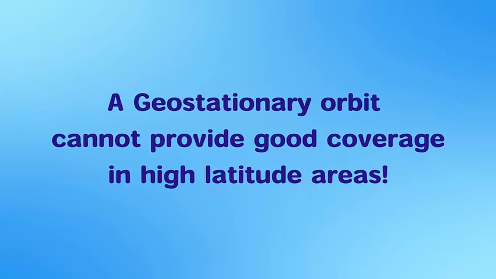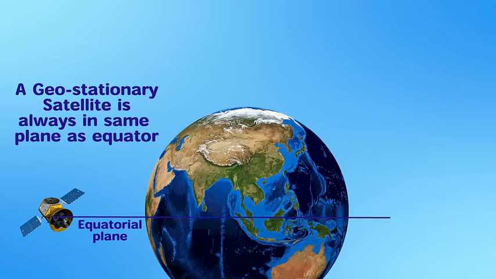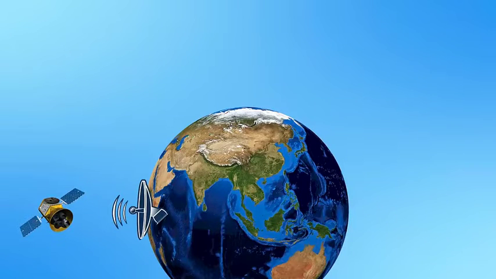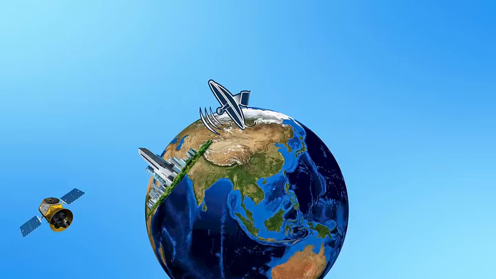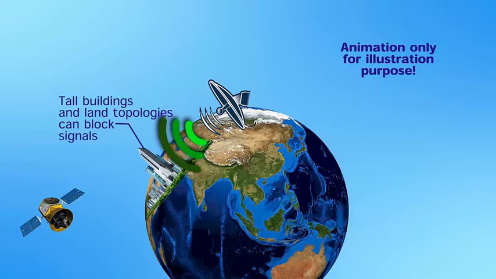A geostationary orbit cannot provide good coverage in high latitude areas, that is polar regions beyond the Arctic and Antarctic circles. This is because as the latitude of a location moves up north from the equator, the ground station antennas will need to be pointed more and more towards the horizon. At the equator, a geostationary satellite is vertically above, but at polar regions, the satellite appears to be at the horizon. Thus, for a ground station in a polar region, the signal would have to pass through a large portion of land and could be blocked by land topologies, mountains and even buildings.